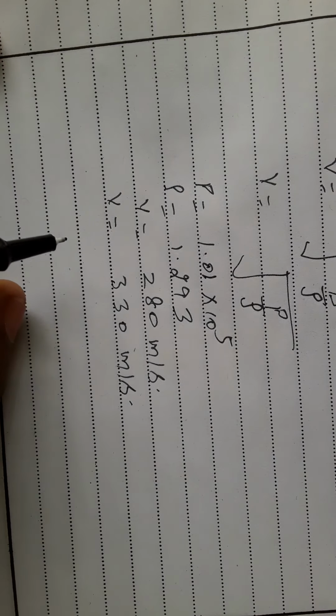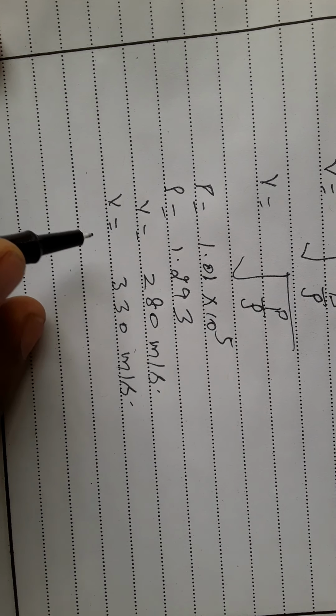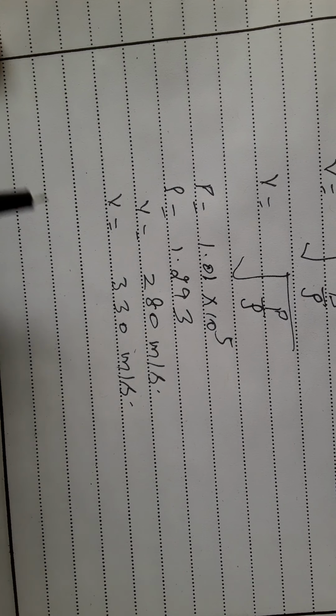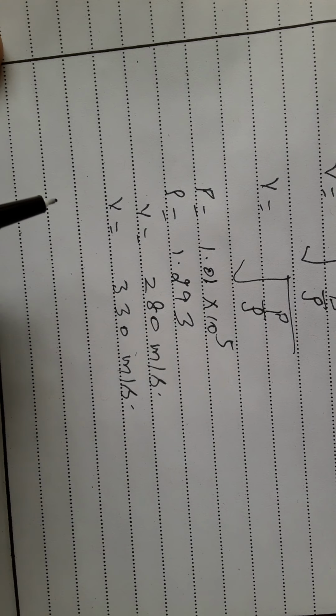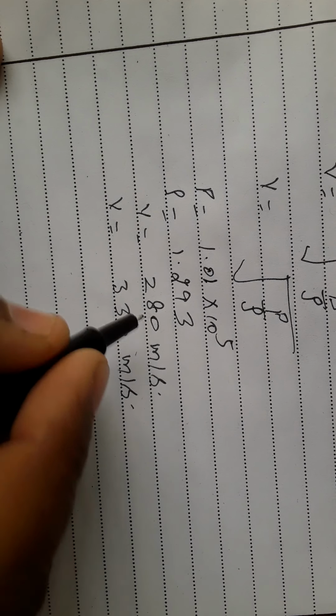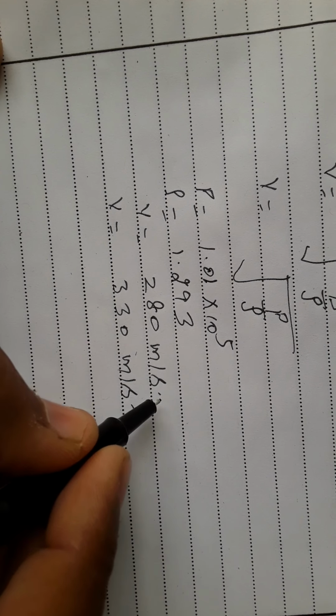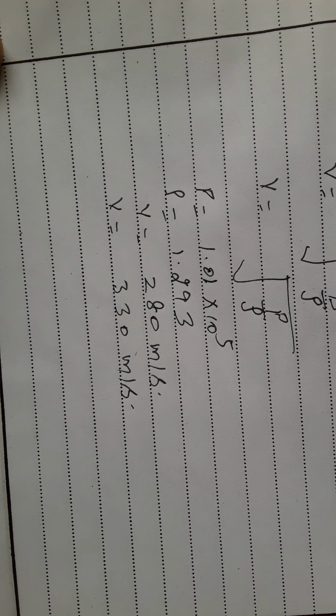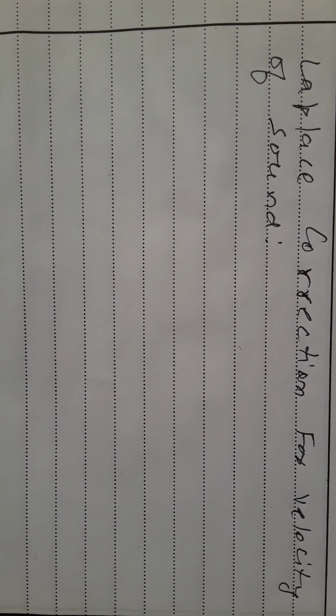So the assumption made by Newton, that when the sound wave travels it is an isothermal process, is not correct, because the velocity is 330 meter per second, but Newton found 280 meter per second. So this was corrected by Laplace.